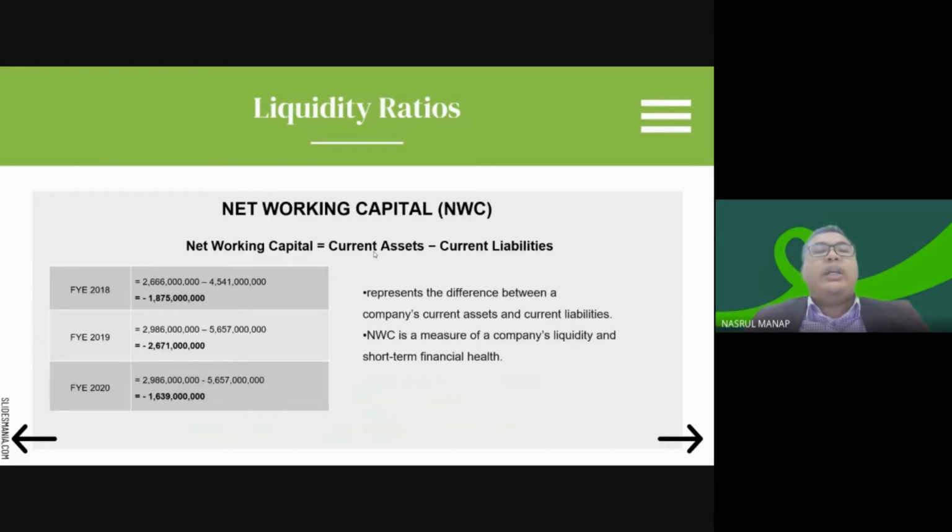And the net working capital, NWC, formulated as current asset minus current liability, shows negative values from 2018 to 2020. This represents the difference between a company's current asset and current liability. Net working capital is a measure of a company's liquidity in terms of short-term financial health.